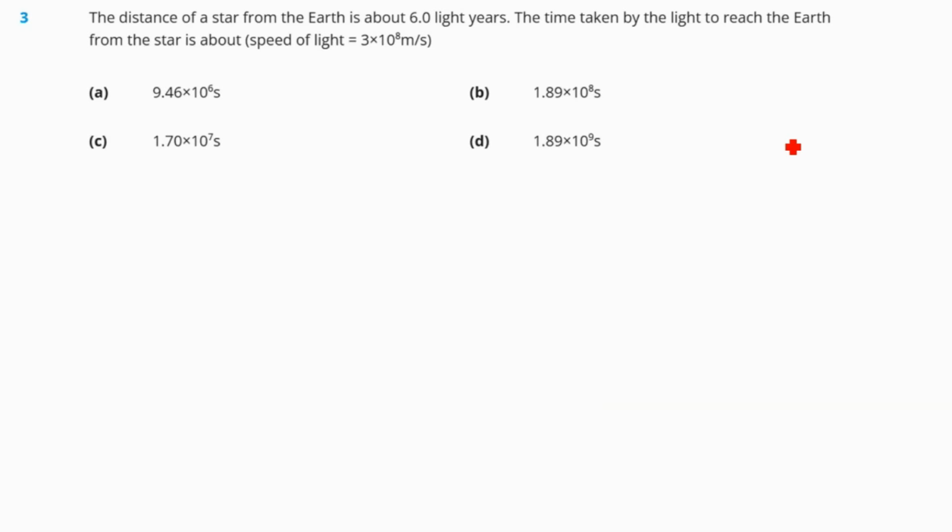To find the time taken by the light to travel from the star to the Earth, we have to use the formula time equal to distance by speed. We know the distance of the star is 6 light years.